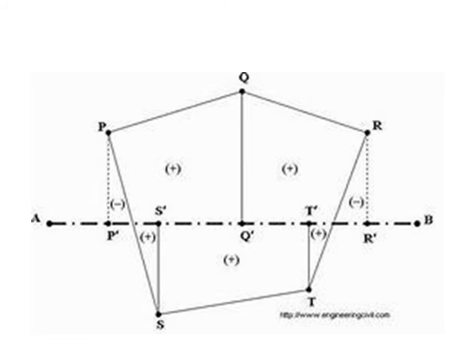Therefore a chain line is laid along AB, and the points P dash, S dash, Q dash, T dash, and R dash are the feet of the objects. They make an angle of 90 degrees to the survey line or chain line AB, so that it is possible to calculate the closed traverse area PQRST very accurately by dividing the given area into a number of triangles and trapezoids.